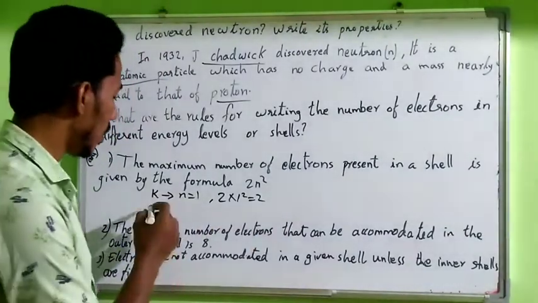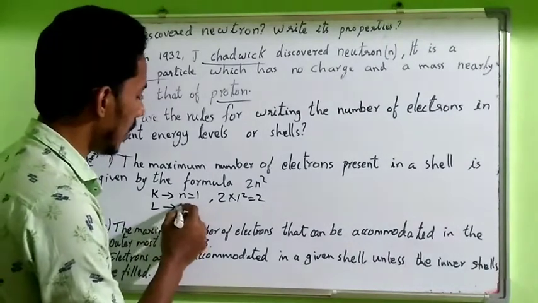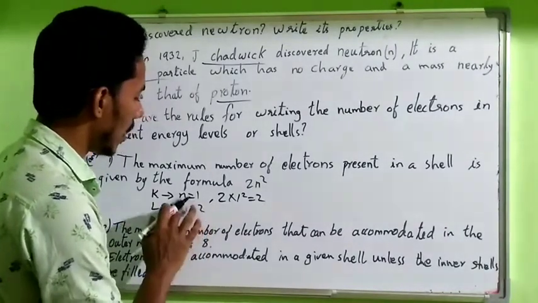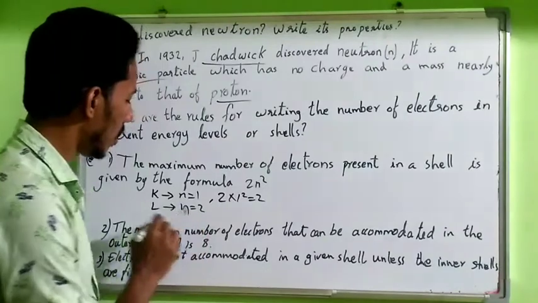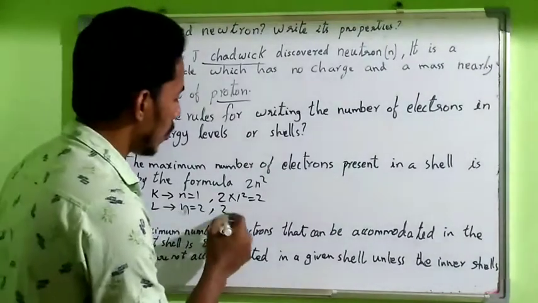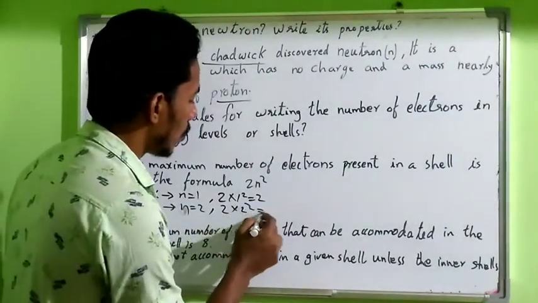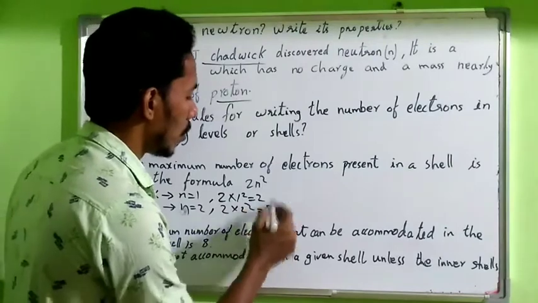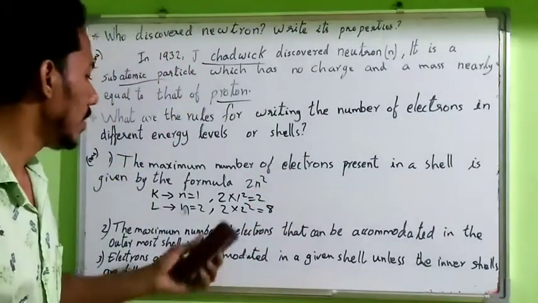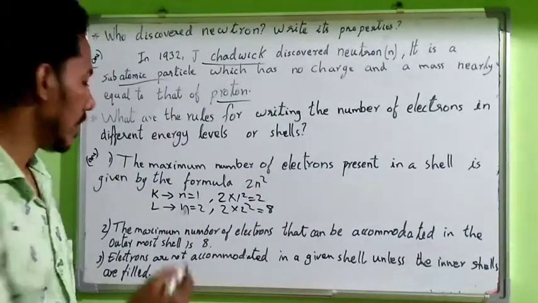The next one, the L shell. n is equal to 2 for the L shell. Then 2 into 2 squared is equal to 2 into 4, which is equal to 8. So 8 electrons can occupy the L shell.